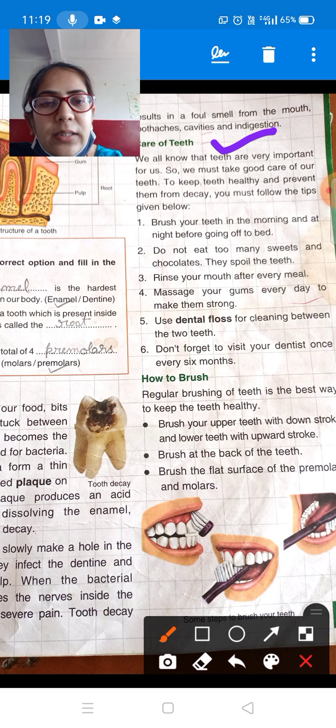Students, keep your finger here. We all know that teeth are very important for us. We must take good care of our teeth. To keep teeth healthy and prevent them from decay, you must follow the tips given below.